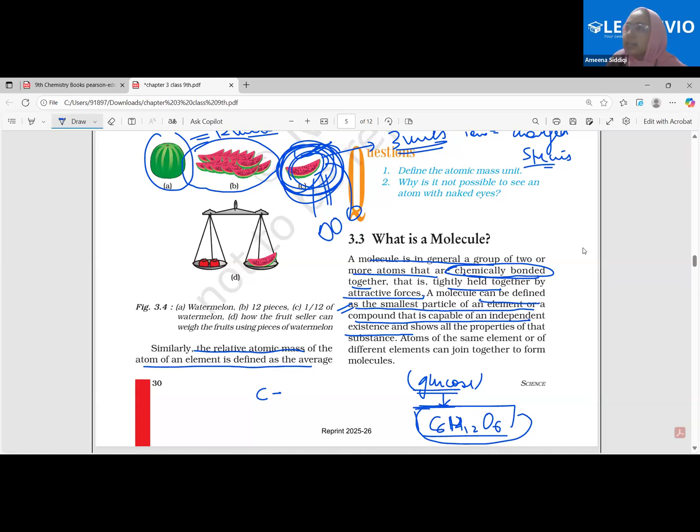I think in the second chapter, we discussed this very important point that ultimately elements are the basic form of matter. Now we are saying it is the molecule which is the basic form of matter. Which one is the correct one? I think it's molecules. So then that statement is wrong.